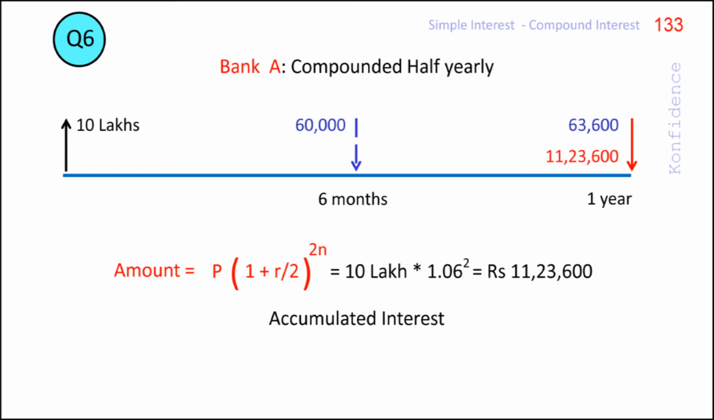If we want to find the total accumulated interest in this case, that can be obtained by subtracting the principal amount of 10 lakhs from the amount due, rupees 11,23,600. As we had seen earlier, the accumulated interest will come to rupees 1,23,600 in the case of Bank A.